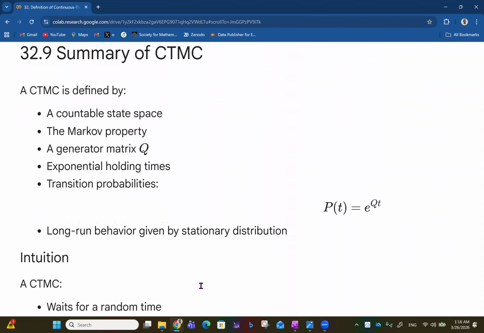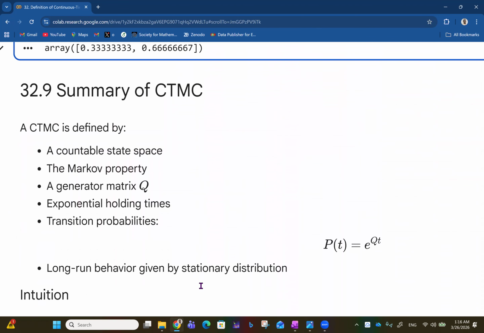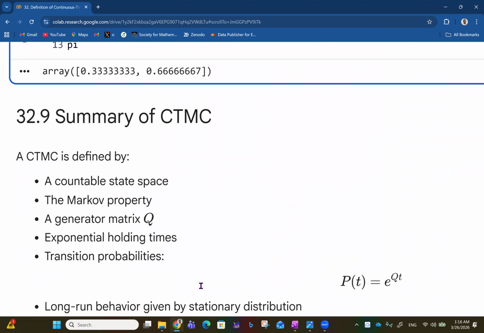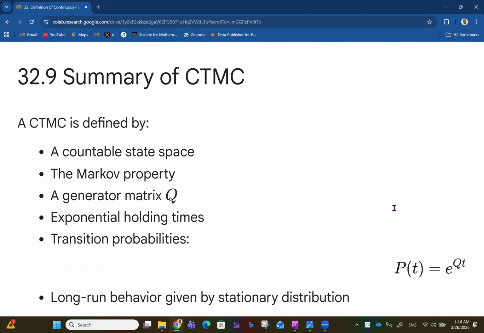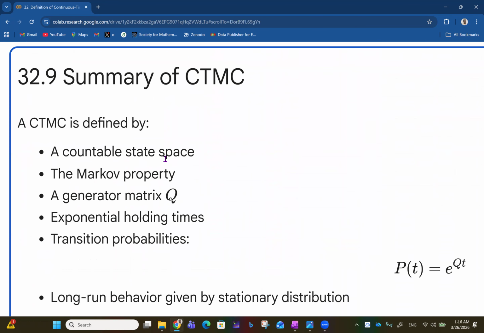In summary, what we have done so far is this summary of continuous time Markov chain. A continuous time Markov chain is defined by a countable state space, number one. Then the Markov property, the fact that this state determines the next state. Previous states do not matter in determining the next state.